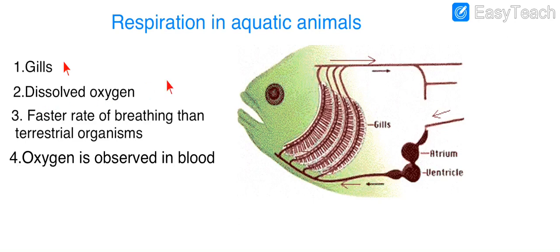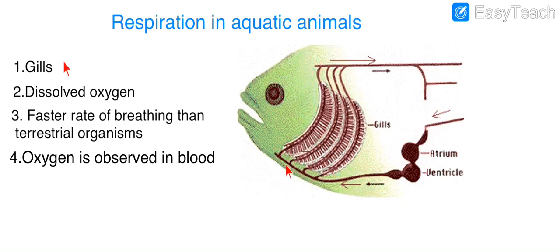Now, water has oxygen dissolved in it. The animal is living in the water. It takes the oxygen that is dissolved in the water and it allows the water to enter its mouth. The water will enter and it will reach this part called gills.